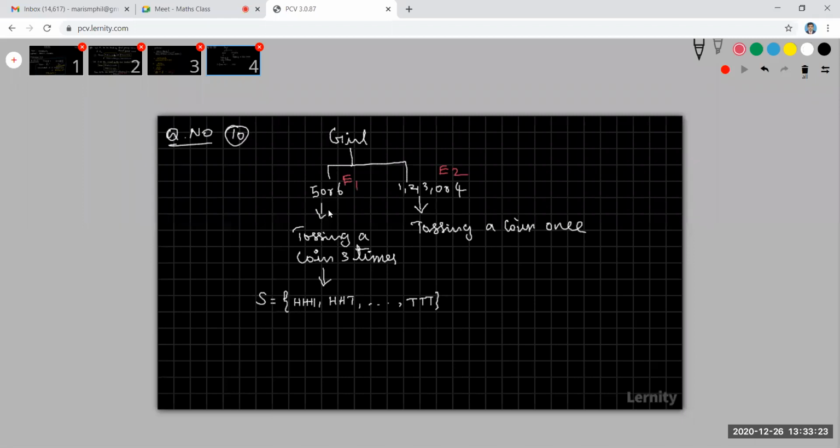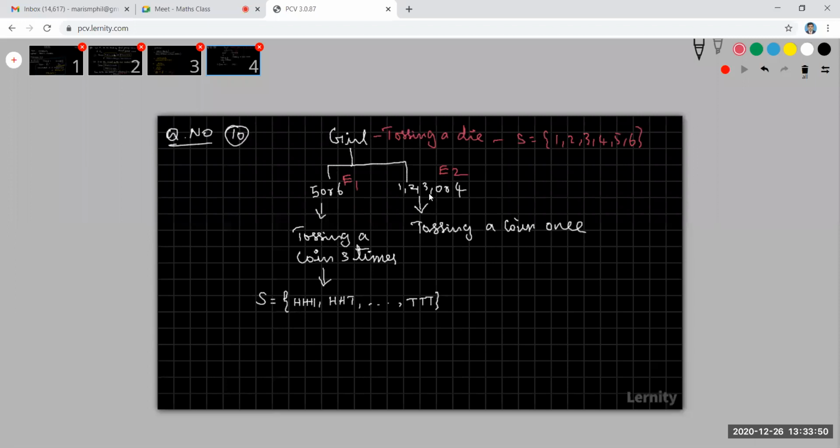2 by 6. Why? If the girl is throwing a die, what is the sample space? My sample space is 1, 2, 3, 4, 5, 6. Total number of possible outcomes is 6. In this, if 5 or 6 comes, she tosses a coin 3 times.